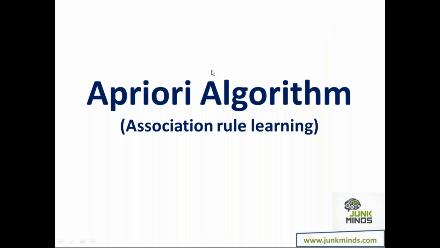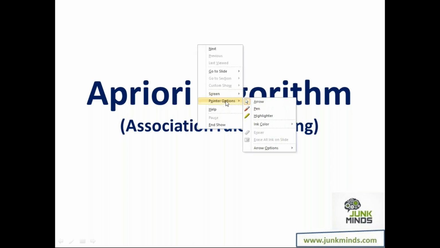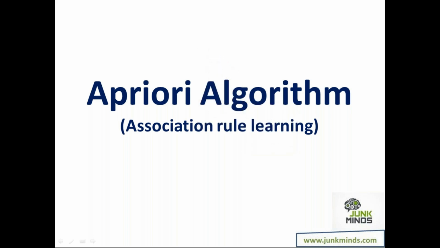This is the Apriori algorithm. Again, one of the simpler, one of the older, but one of the most commonly used algorithms that we have, the Apriori algorithm or association rule learning. Now let's try and understand, what do you mean by association rule learning? What is the Apriori algorithm? And then how does it work?